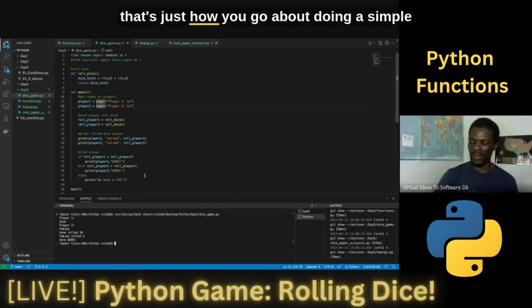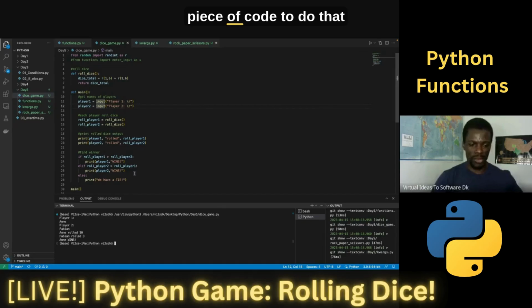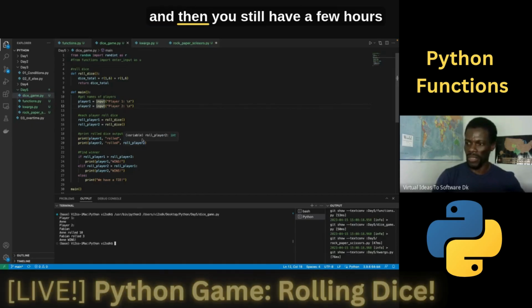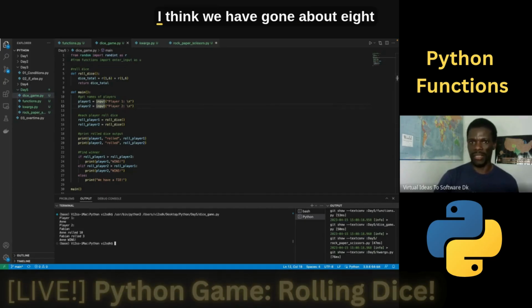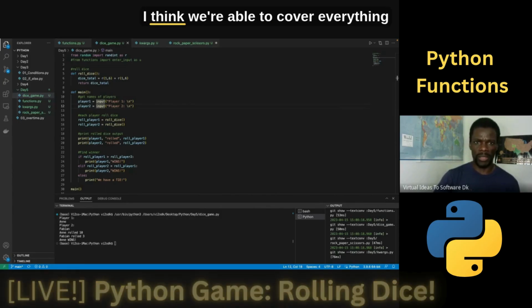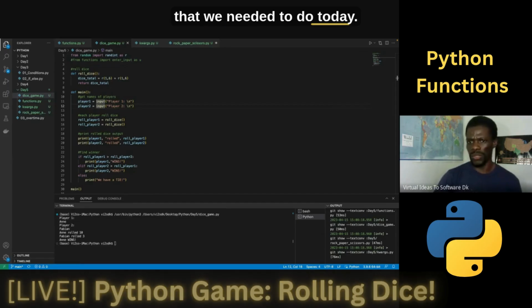So yeah, that's just how you go about doing a simple piece of code to do that execution. But in a very similar light, you can do that for just rock, paper, scissors, and then you still have a few hours before you turn in your homework for today. And with that, I think we have gone about 8 minutes over our time today. But it looks good so far. I think we were able to cover everything that we needed to do today.